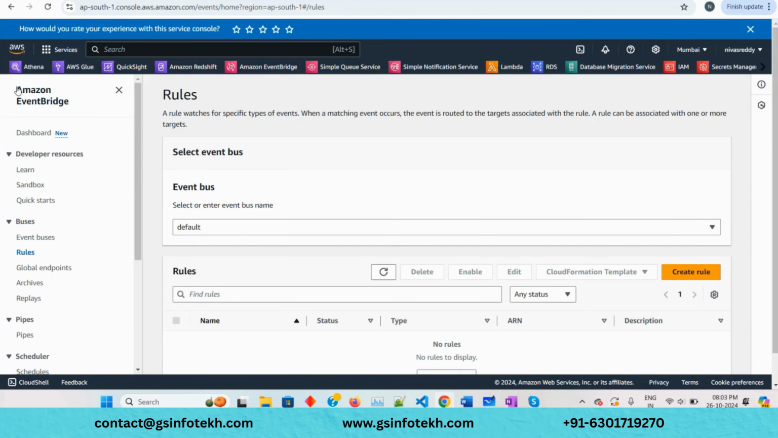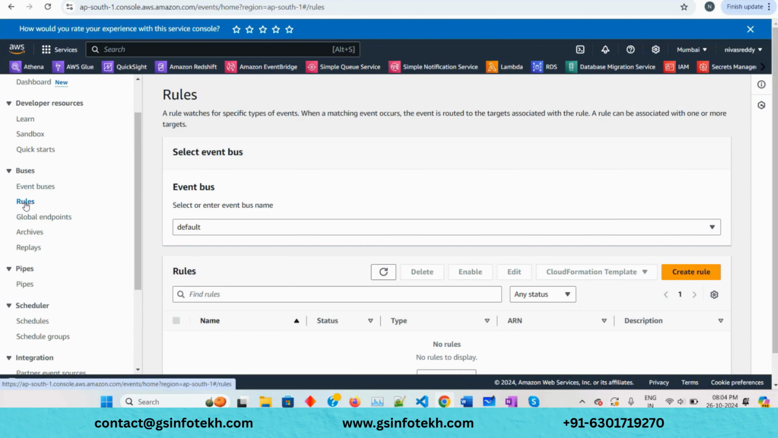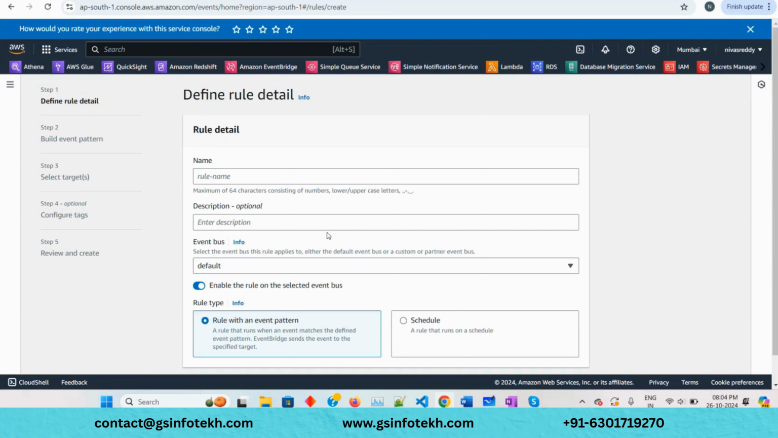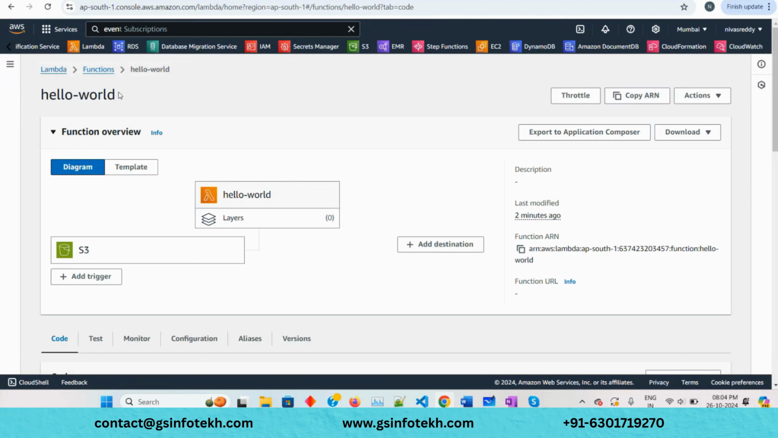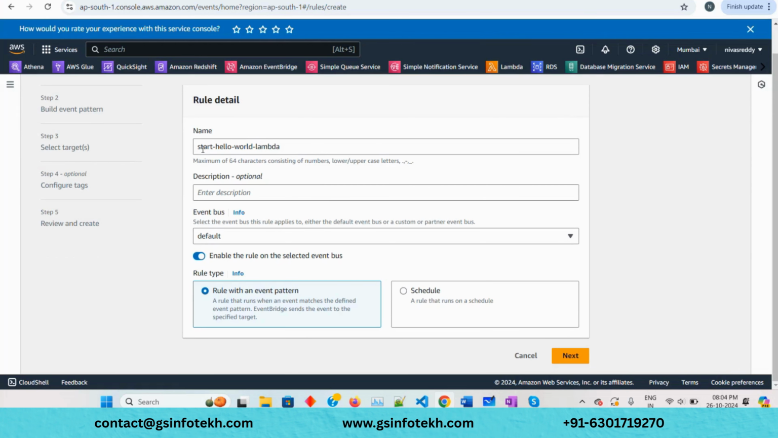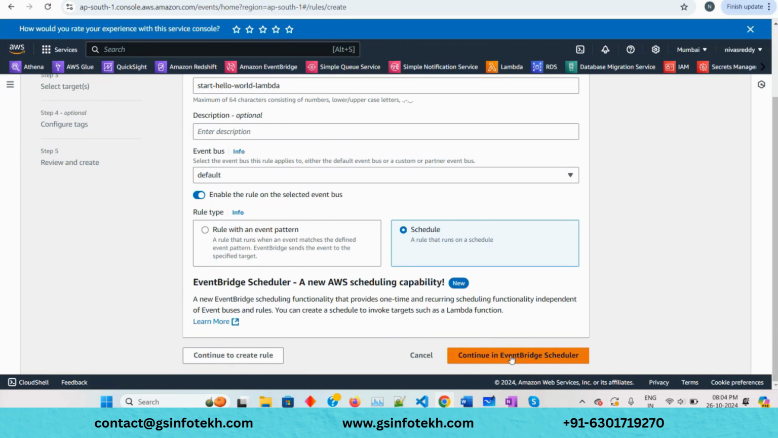When you go to the Amazon EventBridge console, there is something called rules. You need to choose rules, and there are no rules as of now. So let's click on create rule. You can give it any name. What is your Lambda name? It is hello world, right? Yes. So start hello world Lambda. This is just a rule name, you can give it any name. Now this rule will start your Lambda at your defined schedule. So let's choose a schedule. Now continue with EventBridge Scheduler.